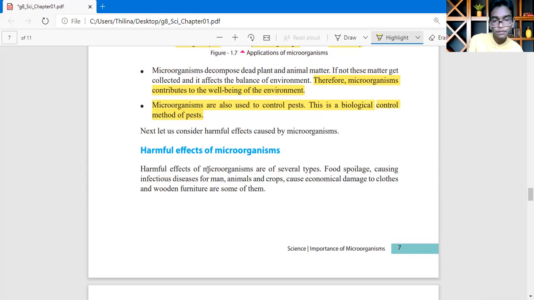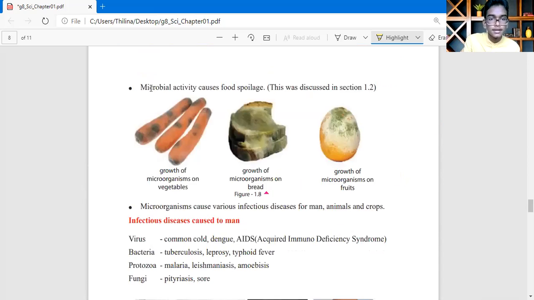Harmful effects of microorganisms are of several types. They are food spoilage, causing infectious diseases for man, animals, and crops, and economic damage to clothes and wooden furniture. Yes, microbial activity causes food spoilage.